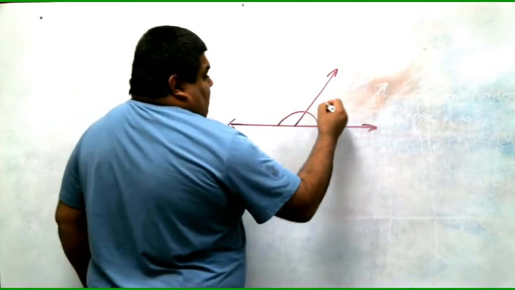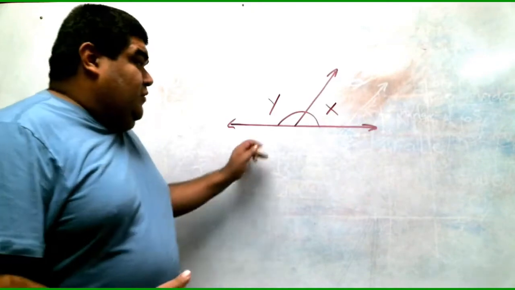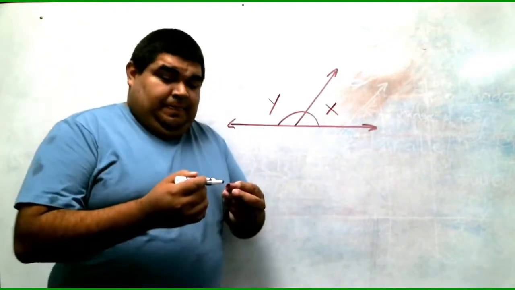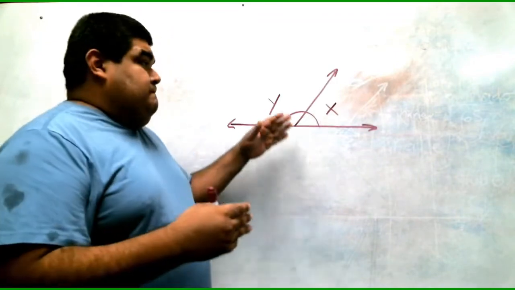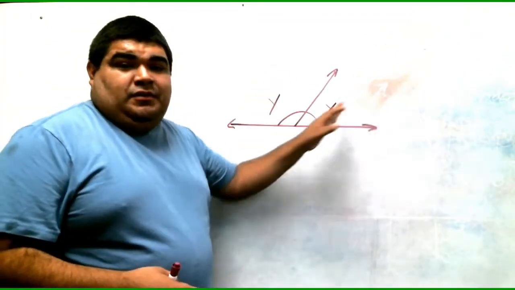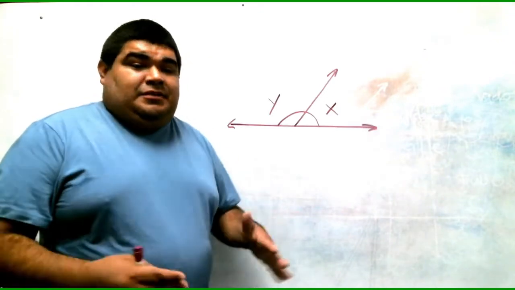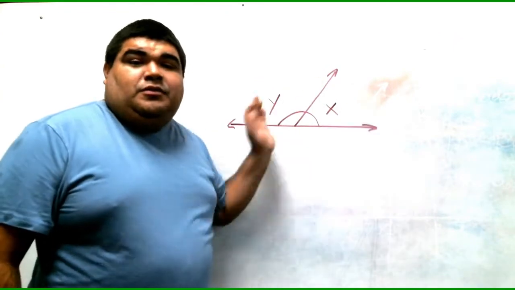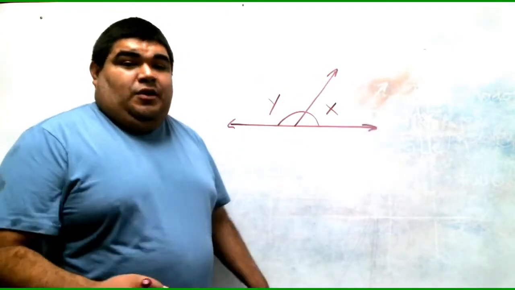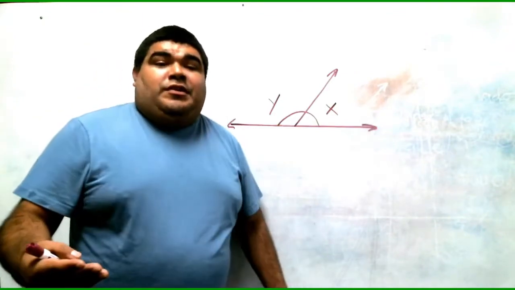Now you have X and Y, now two angles that come together to make a supplementary angle. So remember, both angles are different degrees. Sometimes the line might be in the middle, but still both angles equal 180 degrees, okay? So supplementary angle is two angles that come together to equal 180 degrees.